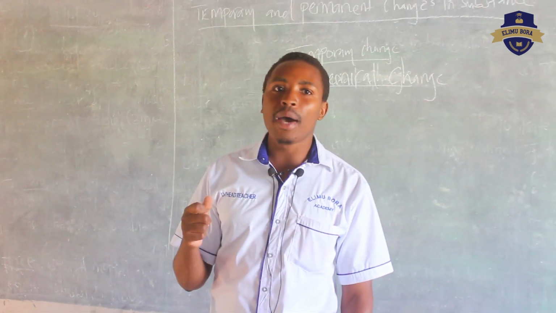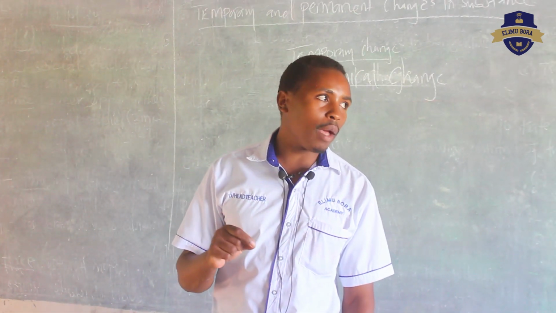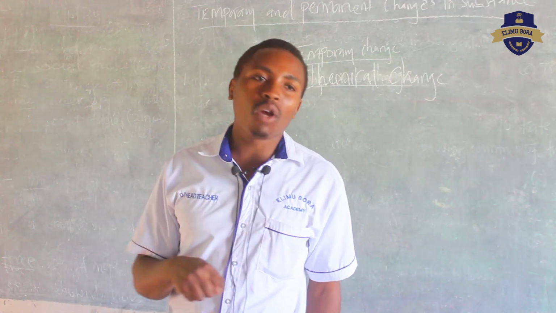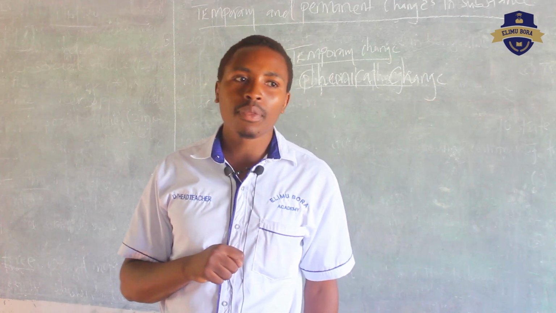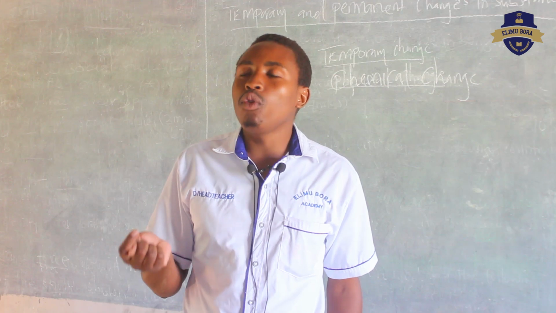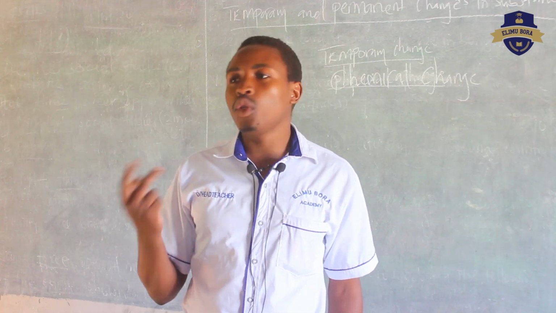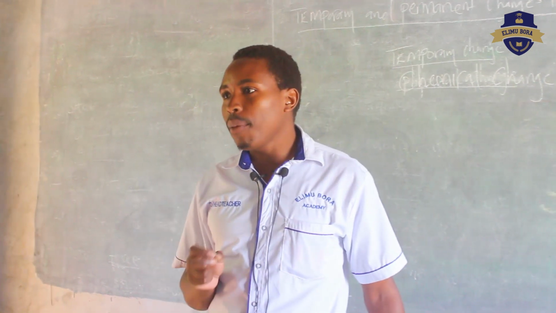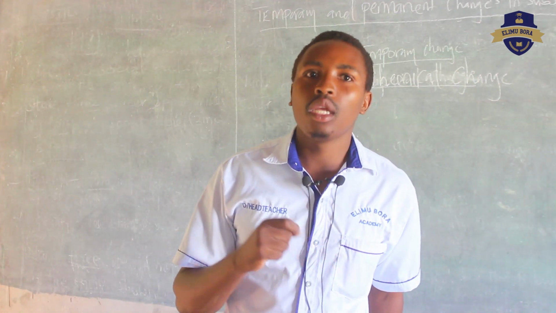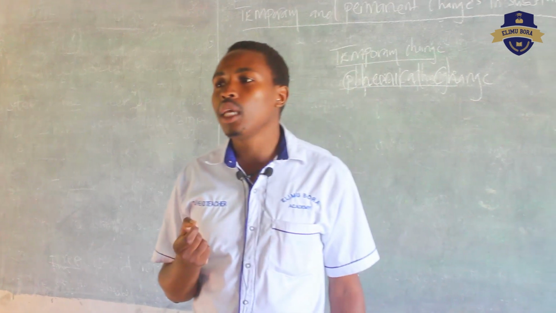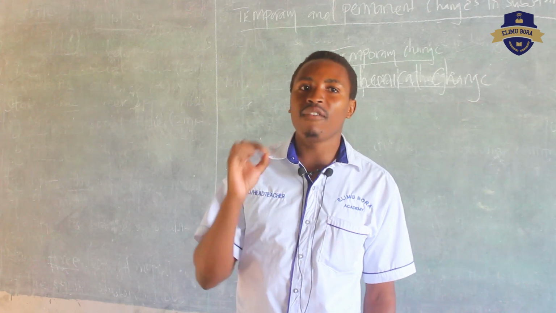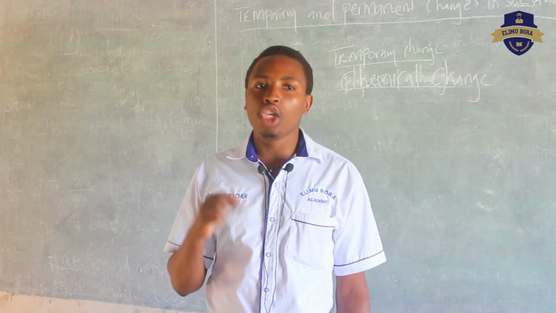So when we check on that, we are trying to look at those transformations of change of state, whereby it may change until it will never come back to its original state how it was. Others may change, then be able to reverse back to how it was. So there are two things that we are going to learn today. We have two terminologies: reversible and irreversible. Irreversible means something cannot be changed back to the normal way. But reversible means it can be changed back.